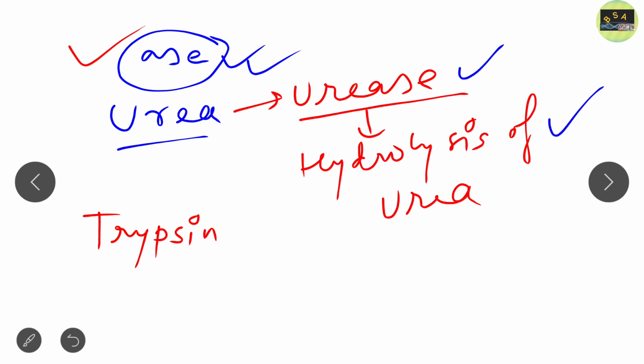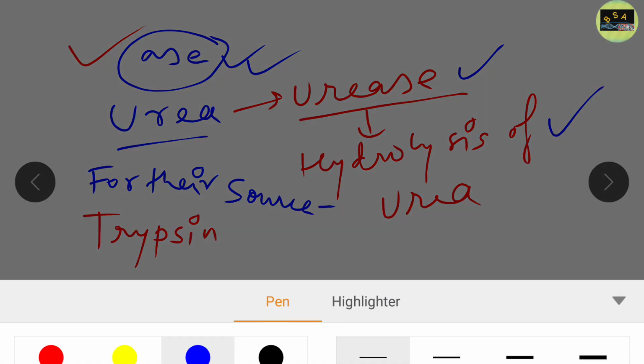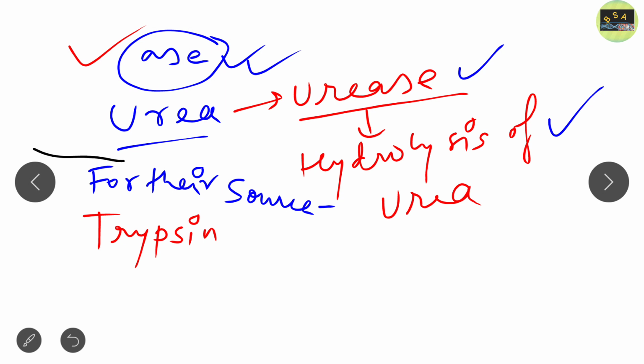Other enzymes were named for their source. Note it down: for their source, for example trypsin. What is the source of trypsin?